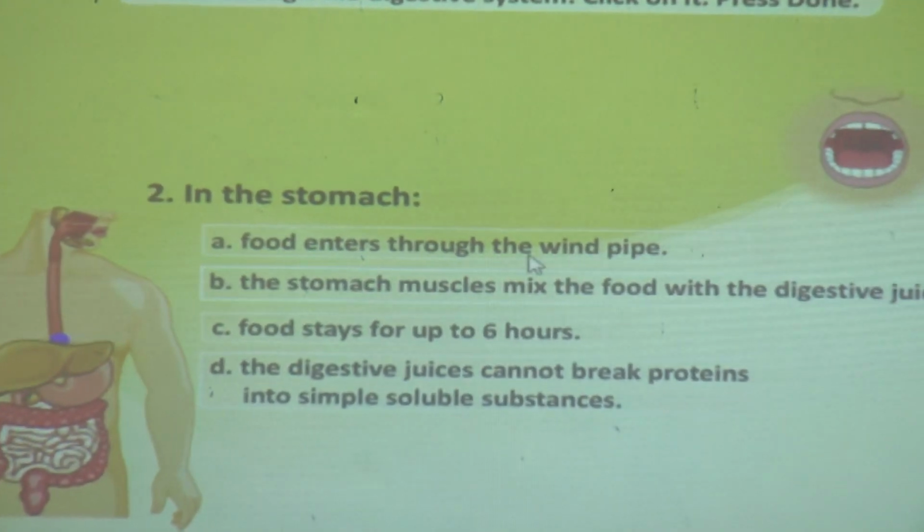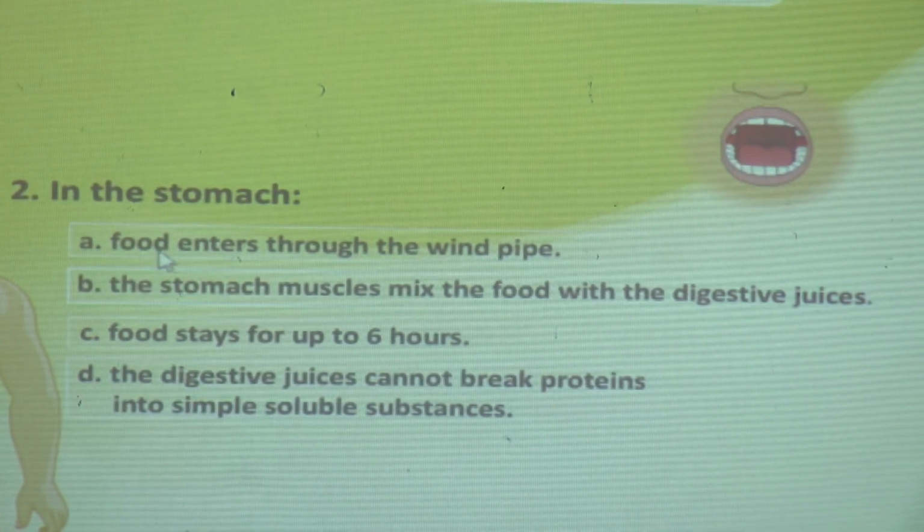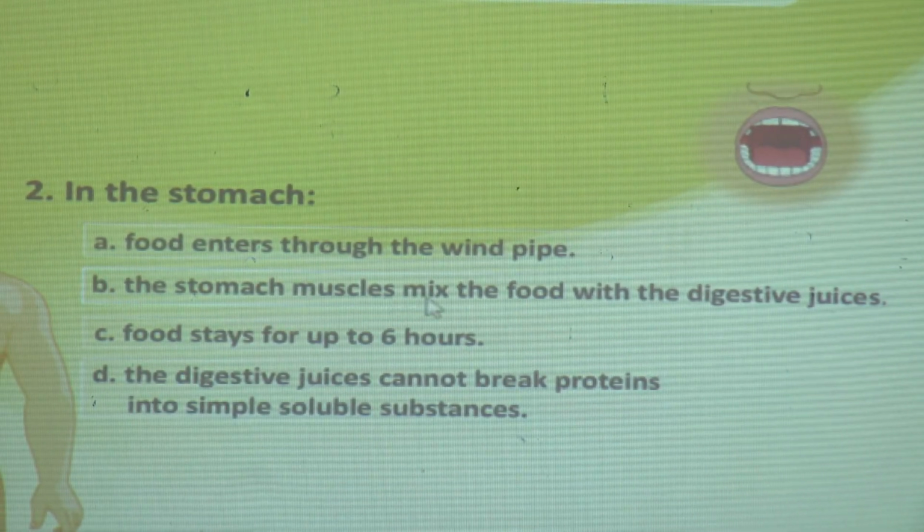Food enters through the windpipe. The stomach muscles mix the food with the digestive juices. Food stays for up to 6 hours. The digestive juices cannot break proteins into simple soluble substances. So, which is the correct answer, my dear students? See, in the stomach what happens?